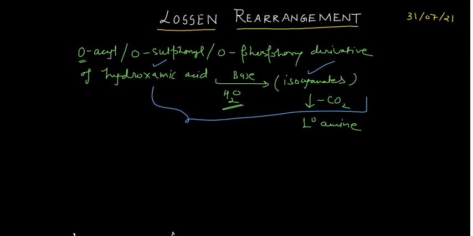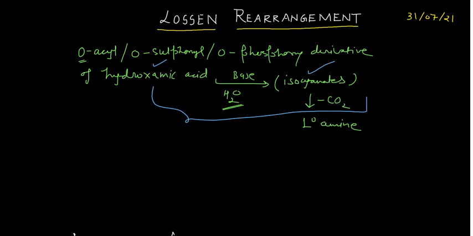So if someone asks what is the Lossen rearrangement, you simply say that the O-acyl, O-sulfonyl or O-phosphoryl derivatives of hydroxamic acid undergo rearrangement to form isocyanates, either on treatment with aqueous alkali or sometimes thermally also. This is called the Lossen rearrangement.